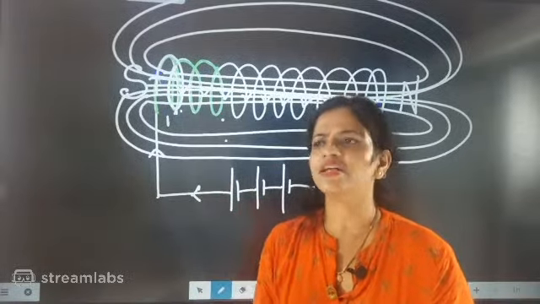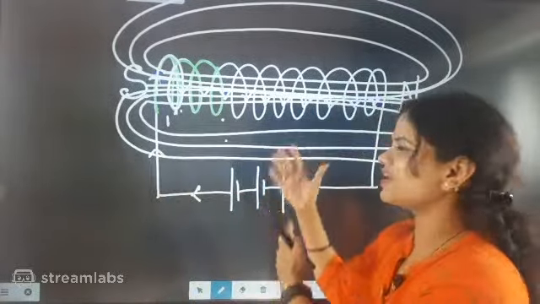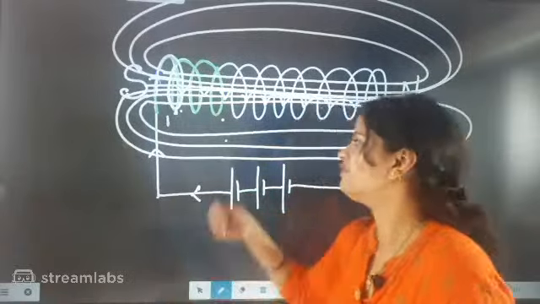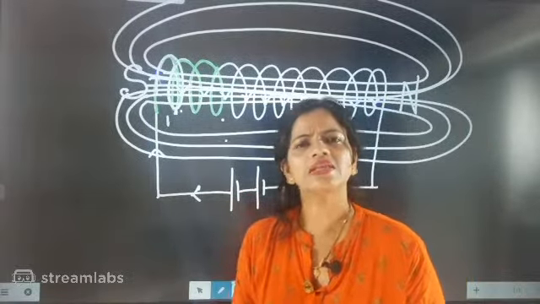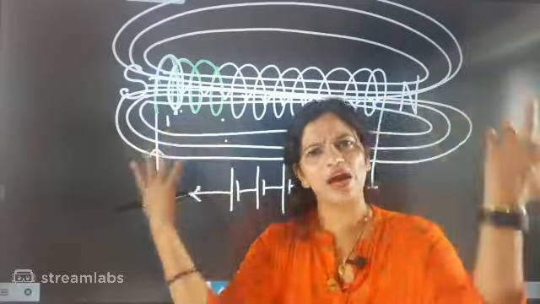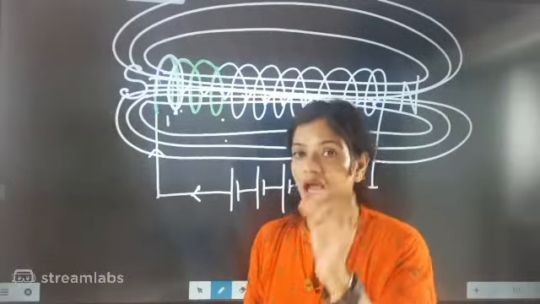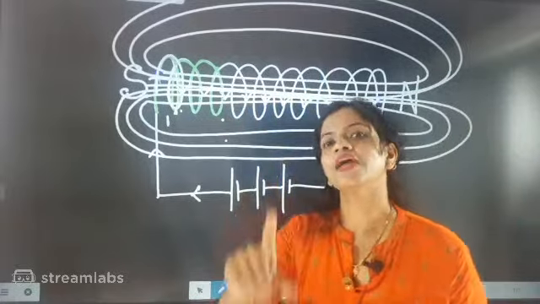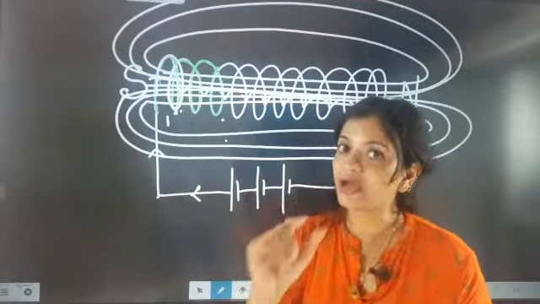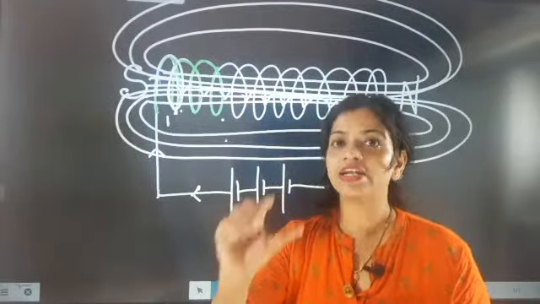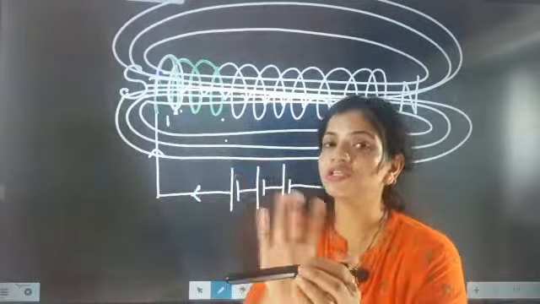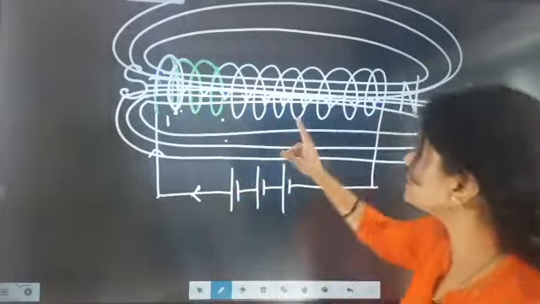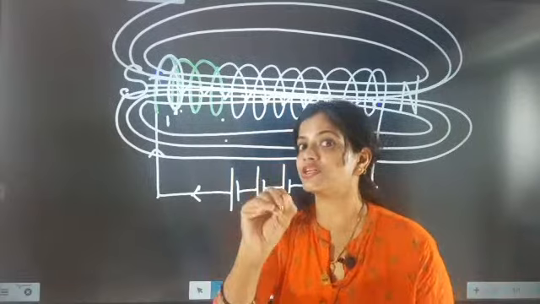Because you will be asking, aunty, what is the need of this? This much coiling we will do, we will allow current to pass through it. Then what is the need of it, aunty? We can use a bar magnet directly. Then the answer here is, it is always advantageous compared to a bar magnet. In the bar magnet, the magnetic strength is fixed. Means whatever the strength of the magnet is, you cannot change it. But this magnetic field strength you can change.